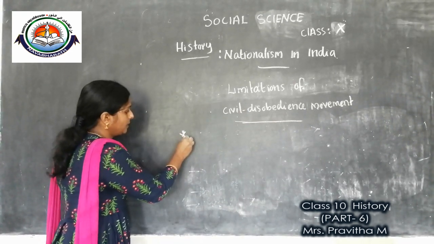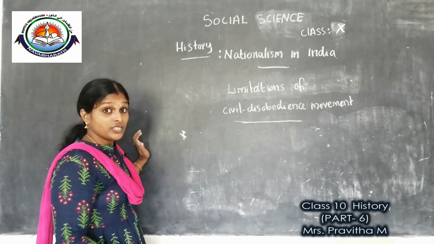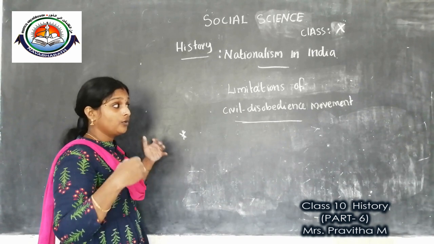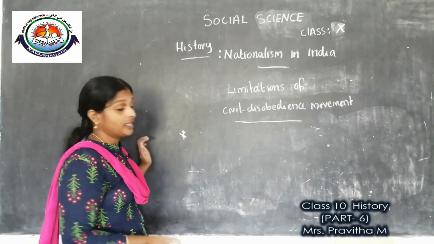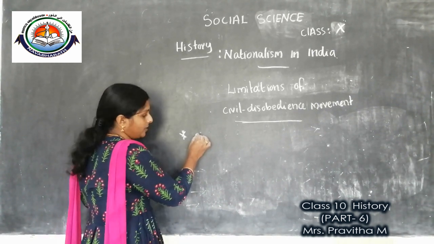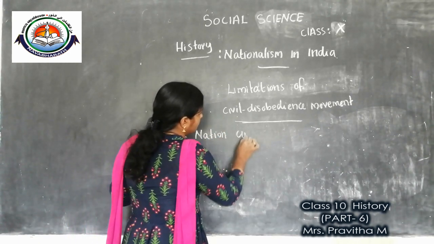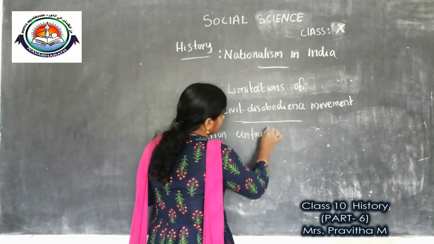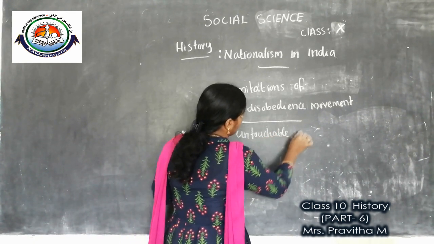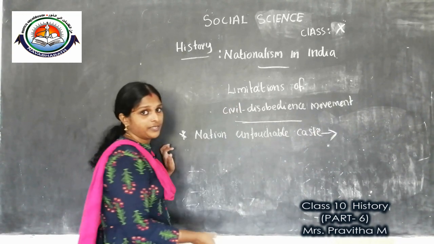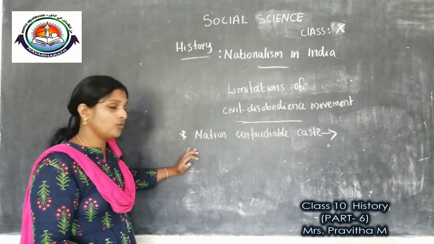First one, the so-called untouchable castes: they did not actively participate in the civil disobedience movement.